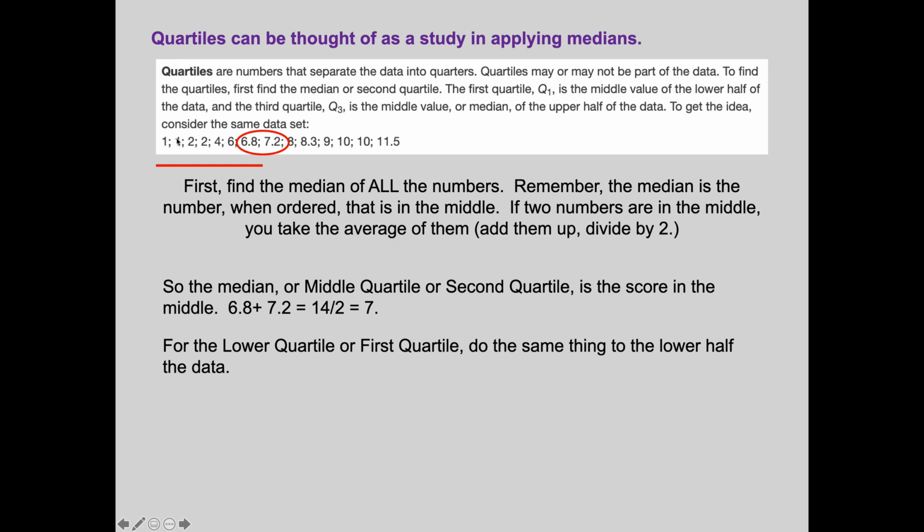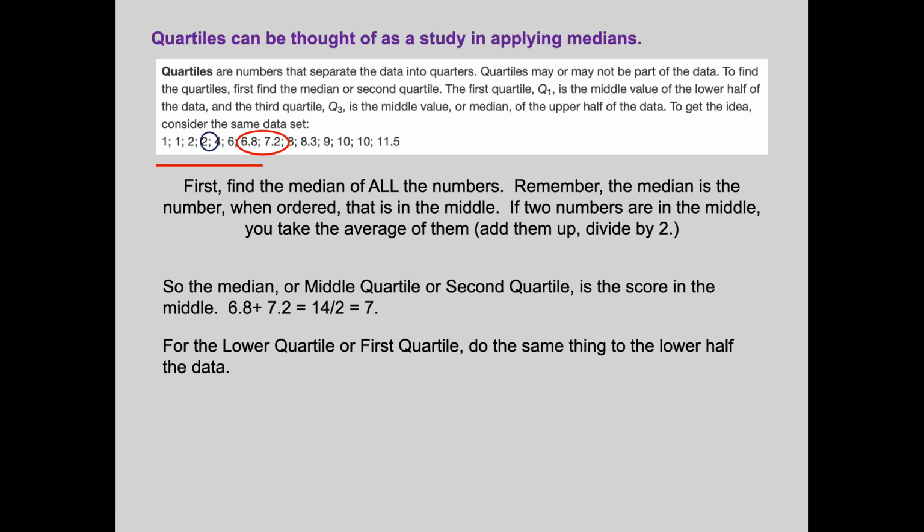And now I'm looking for the middle term here. There are 7 scores here: 1, 1, 2, 2, 4, 6, and 6. Remember, 7.2 starts the upper half of the data. The one in the middle is the 2 right here. There's your 2. So that would be the lower quartile. So how hard is that, right?